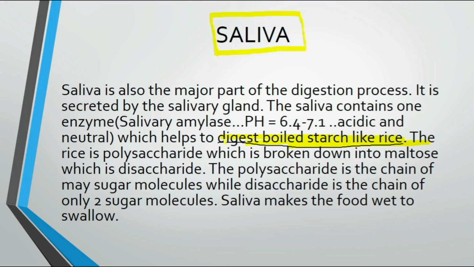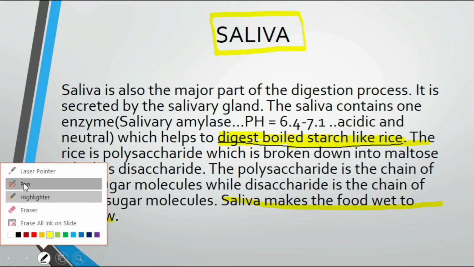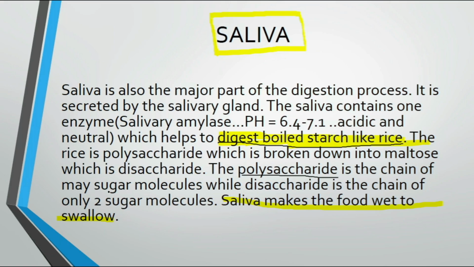Saliva helps in starting the digestion process from the mouth itself. So what does it digest? It digests boiled starch like rice. Rice is a polysaccharide, which is broken down into maltose, a disaccharide. A polysaccharide is a chain of many sugar molecules, while a disaccharide is a chain of only 2 sugar molecules. Saliva also makes the food wet to swallow.